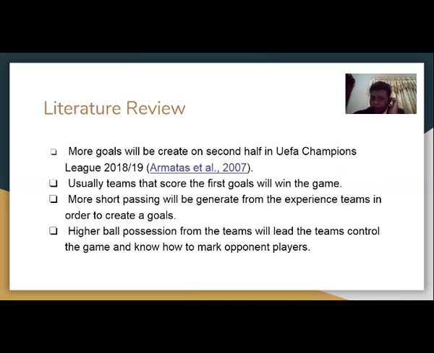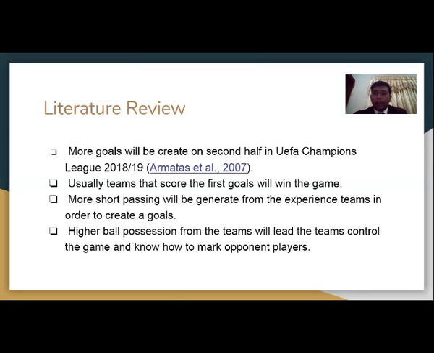a goal. Because if the opponent already scores a goal at our stadium, our home, we will be under high pressure, and it will bother our emotional and also our physical state. So more short passing will be generated from the experienced team in order to create a goal.